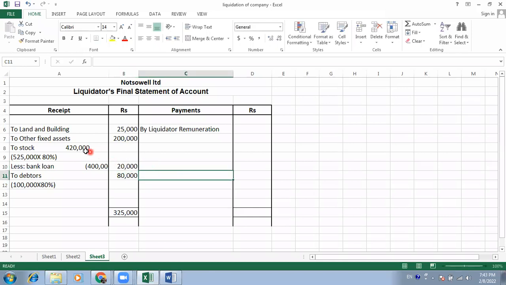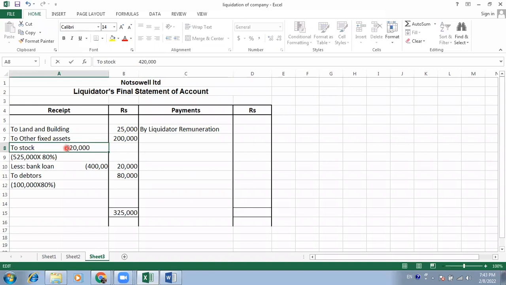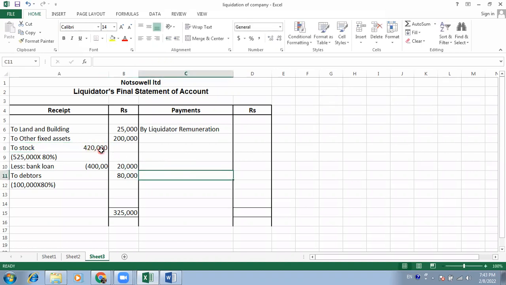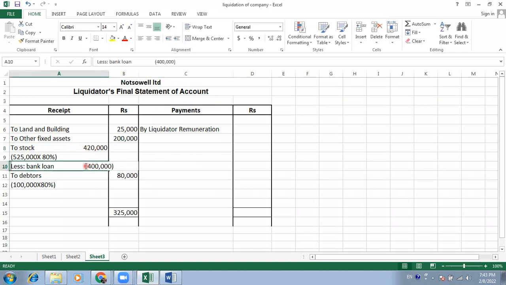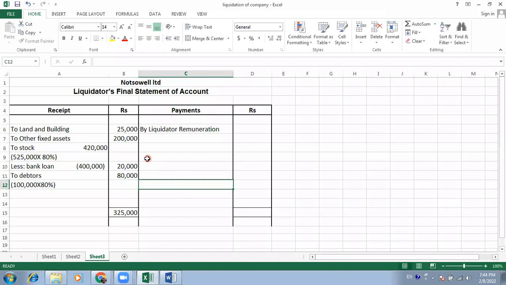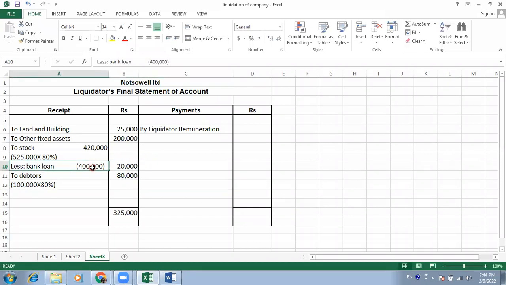Suppose in this case only 3 lakh or only 3,80,000 or only 3,50,000 we realized from stock. What happened that time? 3,80,000 minus 4,20,000 is minus 40,000, right?